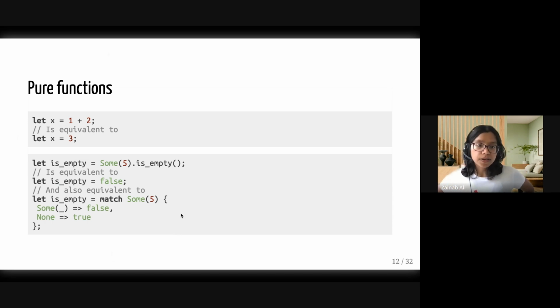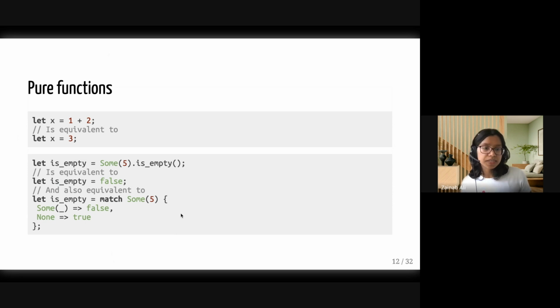So a pure function, or a pure expression, is something that can be substituted with its result. Now let's think back to your early days in maths. You were presented with something like 1 + 2, and you were asked by your teacher, okay, what does this evaluate to? And we can still all do numeracy even though we use calculators. 1 + 2 is 3. So I know that if I see an expression that x is 1 + 2, I can mentally substitute that with 3.